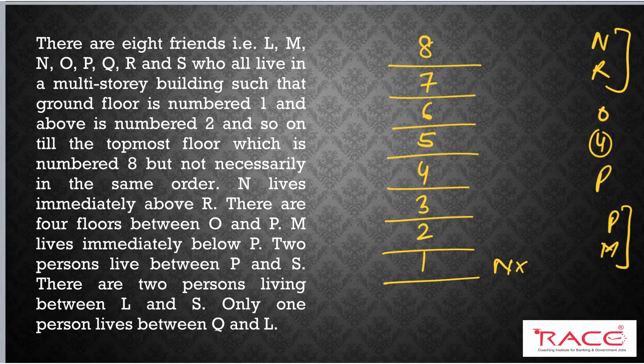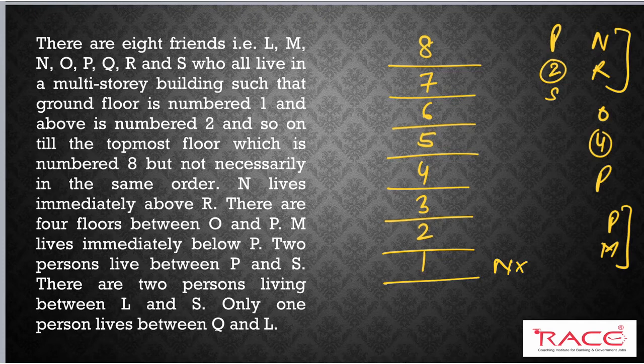Okay, next, 2 persons live between P and S. Here this is again indirect information. Between P and S, I have 2 persons. Here again, I don't know whether P is staying above S or P is staying below S. So I will write it separately here.